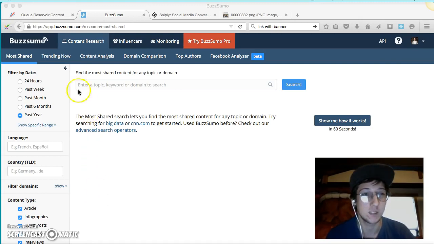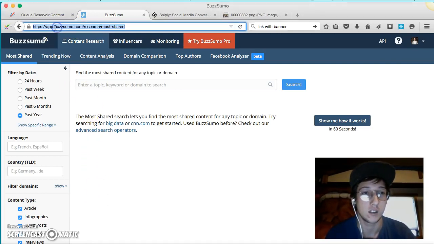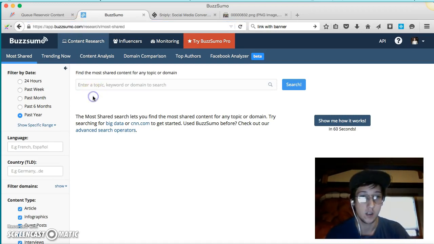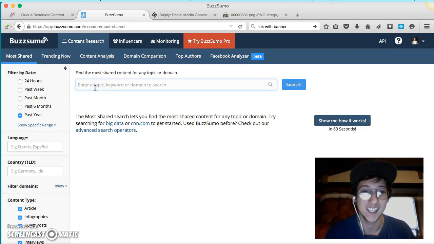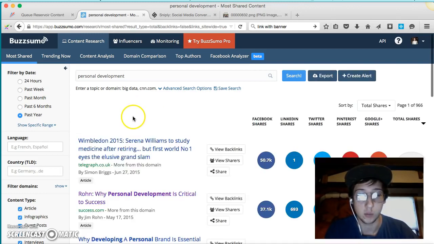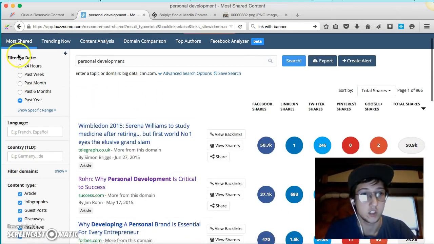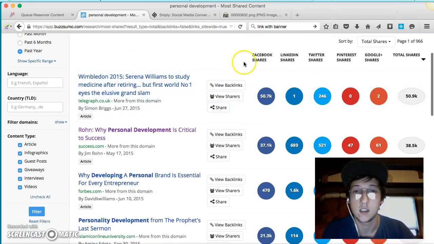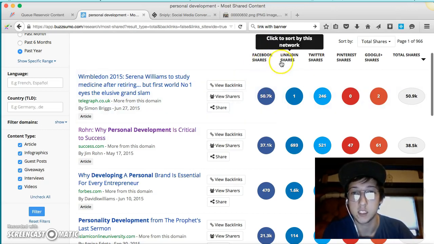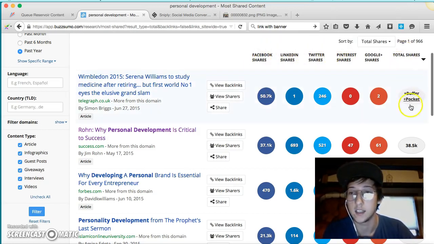So check this out. This website is called buzzsumo.com, BuzzSumo. Basically, they rank websites by social signal shares and stuff like that. What you do is you enter a keyword, like say you were into personal development. Hit search. It's going to pull out the content, and then you can sort by past year or 24 hours or in between, and you can see that it sorts it by Facebook shares, LinkedIn shares, Twitter shares, and it shows you the total shares.